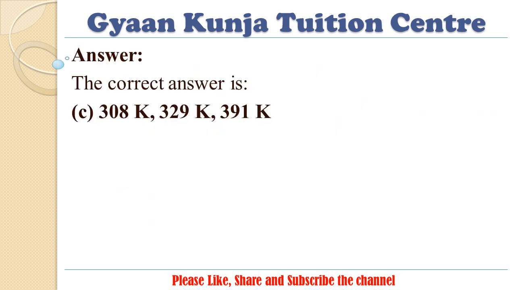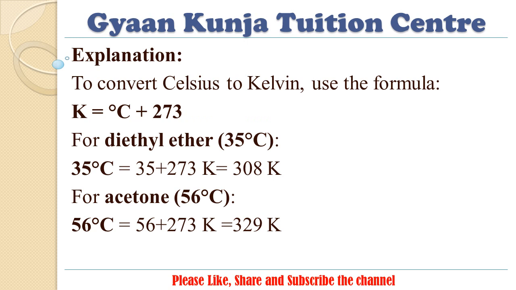Answer. The correct answer is C. 308 Kelvin, 329 Kelvin, 391 Kelvin. Explanation. To convert Celsius to Kelvin, use the formula K equals Celsius plus 273. For diethyl ether, 35 degrees Celsius equals 35 plus 273, which is 308 Kelvin.